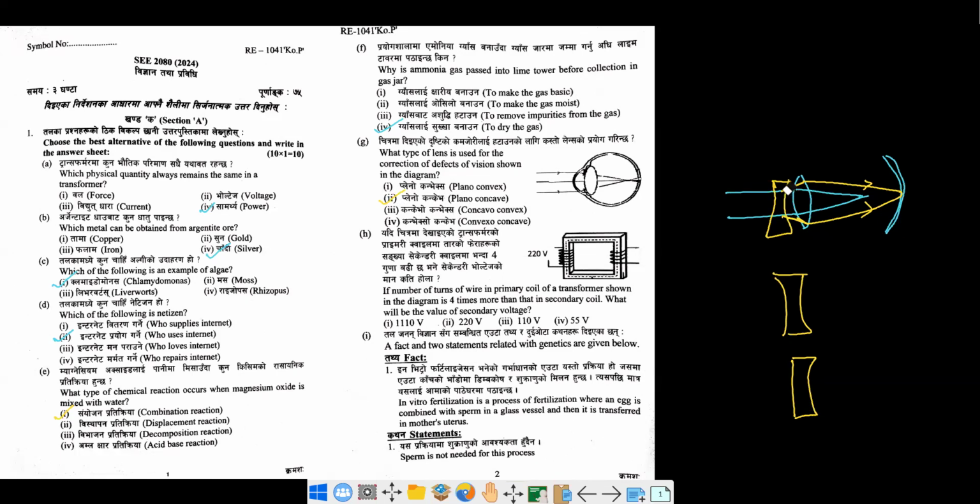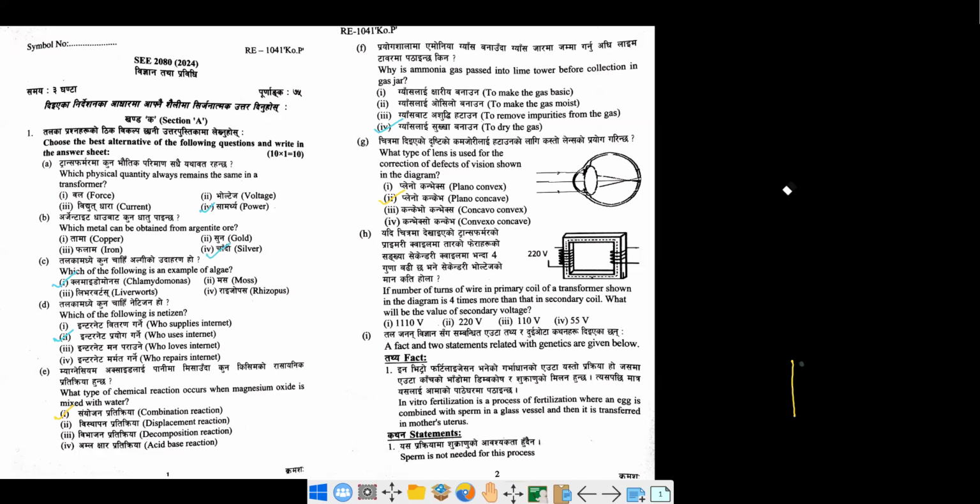Okay, so let's move on to another question that is related to transformer again. Transformer. So in here there are 220 volt in primary section, whereas we have to figure out the voltage in secondary section. But what we are given is secondary coil ma bhanda badi cha. Okay, primary number of turns, N1 is 4 times N2.